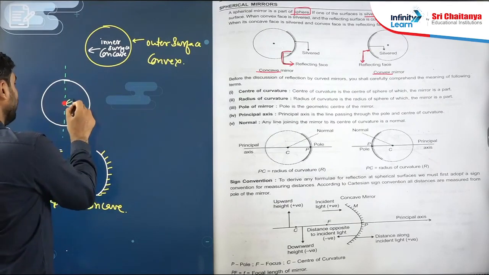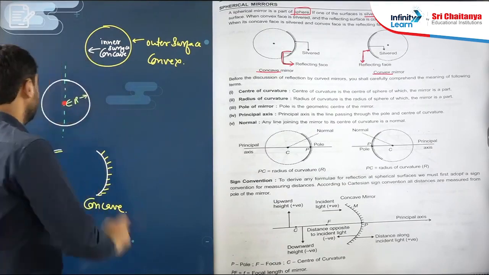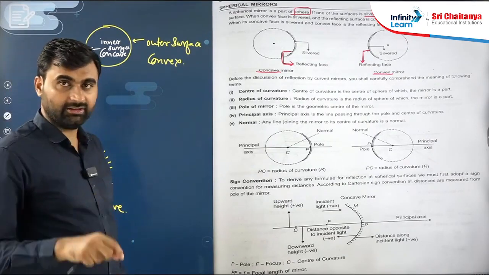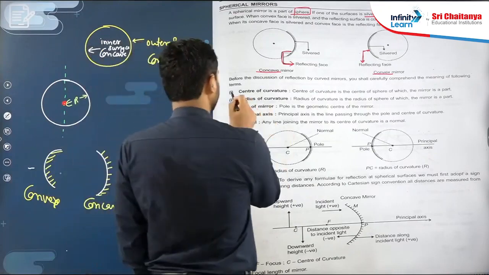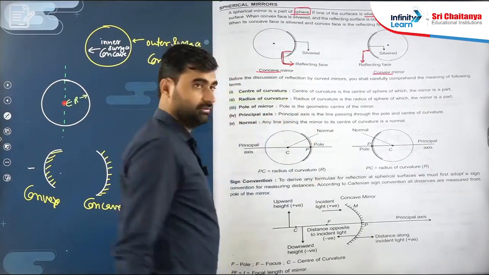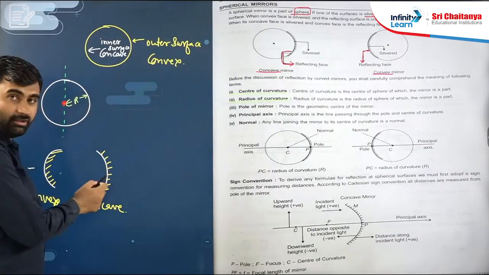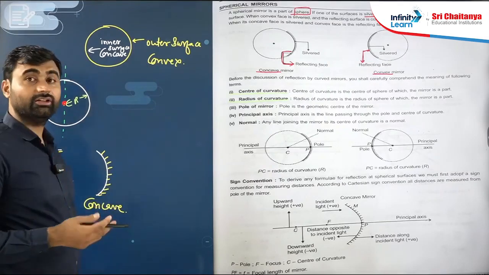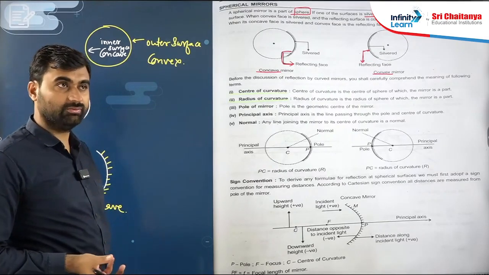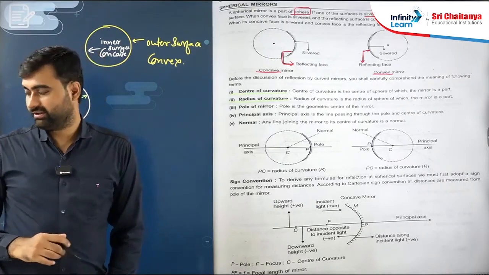This is the radius of the sphere, r. So a sphere has center and radius, so center of curvature and radius of curvature. Curvature means this part of the sphere, that's why we call it curvature. So what is the meaning of curvature? A part of the sphere is known as curvature.